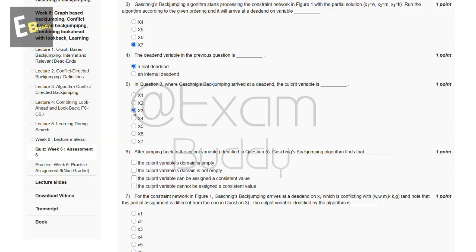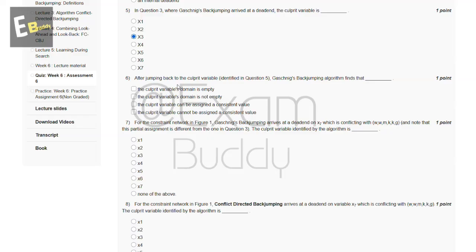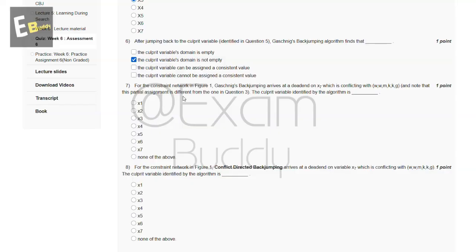And now let's go to our question number 6. After jumping back to the culprit variable identified in question 5, Gaschnig's backjumping algorithm finds that dash. So these are the options, and the answer for our sixth question is B: the culprit variable's domain is not empty. And now let's go to our question number 7. For the constraint network in figure 1, Gaschnig's backjumping arrives at a dead end on x7, which is conflicting with WWMKKG, and note that this partial assignment is different from the one in question 3. The culprit variable identified by the algorithm is dash. So these are the options, and the answer for our seventh question is x4.